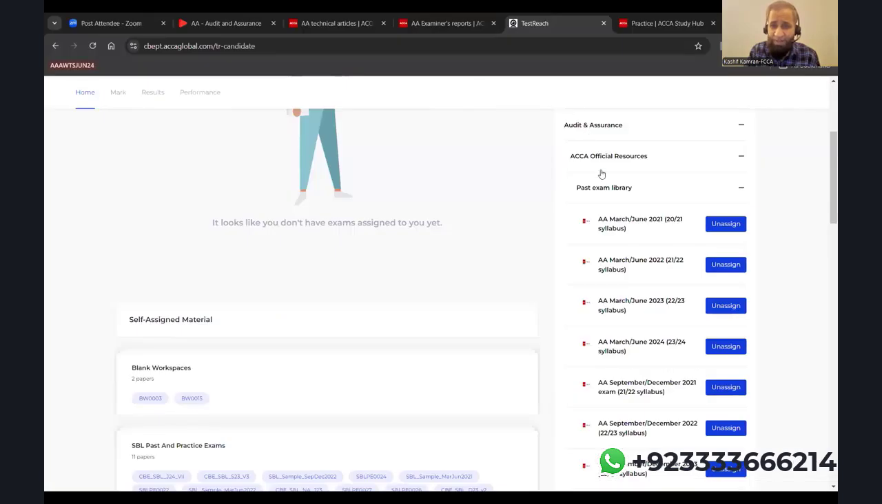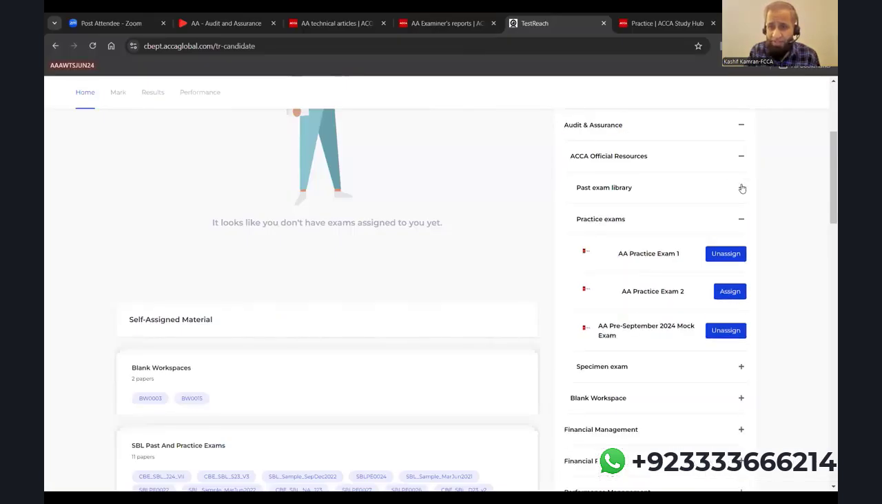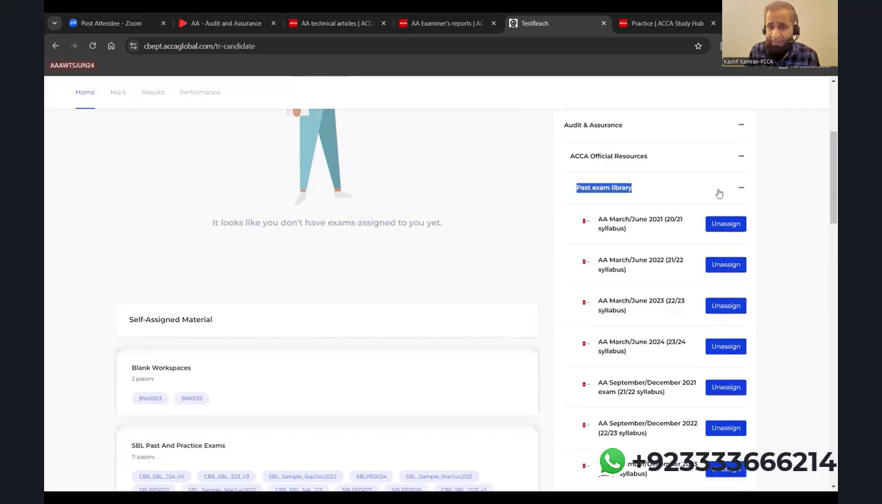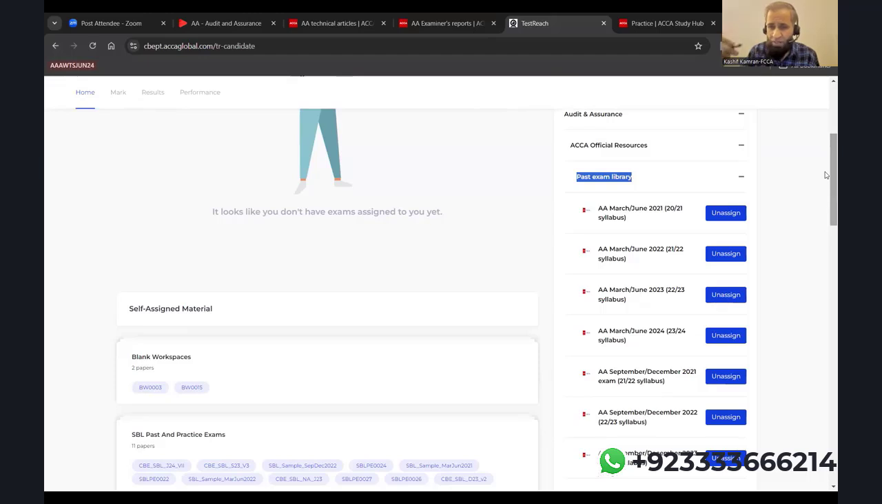You go to the ACCA practice platform. This is audit and assurance. You click on the past exam library. And in the past exam library, you can see the 7 papers on your screen. 1, 2, 3, 4, 5, 6, 7. They are from 2021, 2022, and 2023. By the time you go for the March 25 exam, there might be an addition of 1 more. But I think for the December 24 exams, it will be 7.